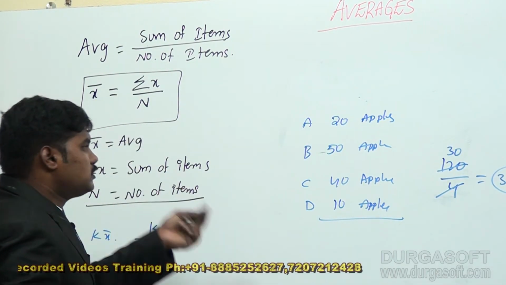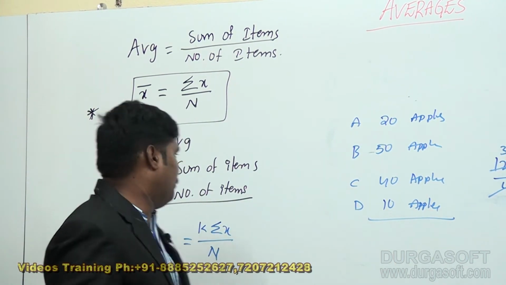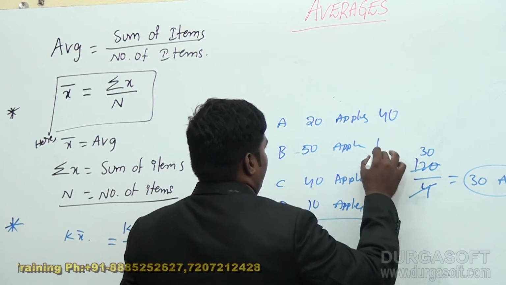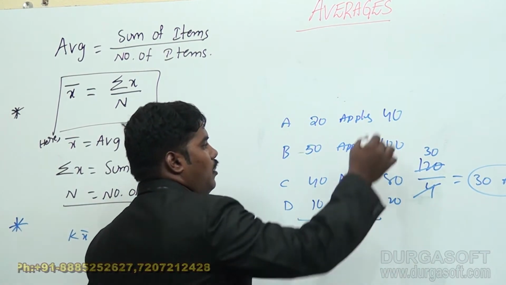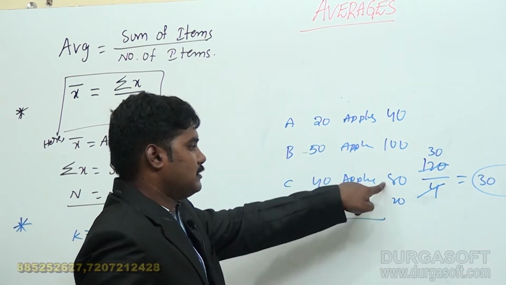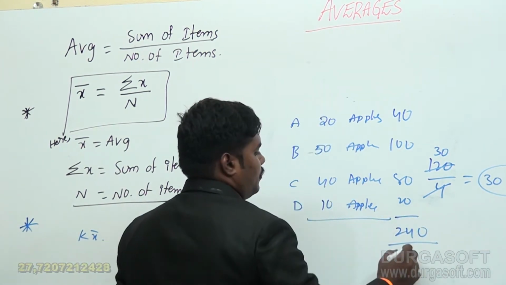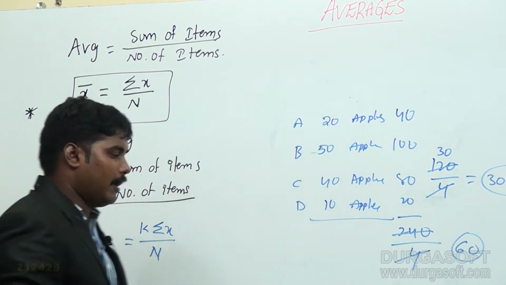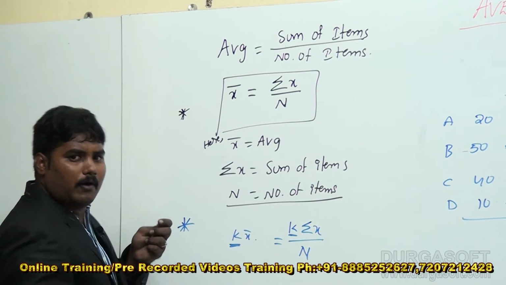If each person's apples are doubled, 2 times, that means 40, 100, 80, 20, what is the average here? 40 plus 100 is 140, 140 plus 20 is 160, 160 plus 80 is 240. So 240 apples have to be distributed to 4 members. This is nothing but 60. Am I right?